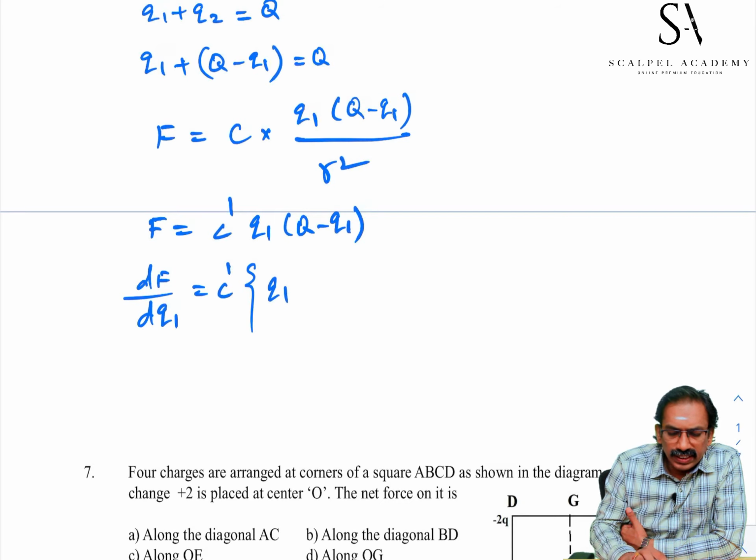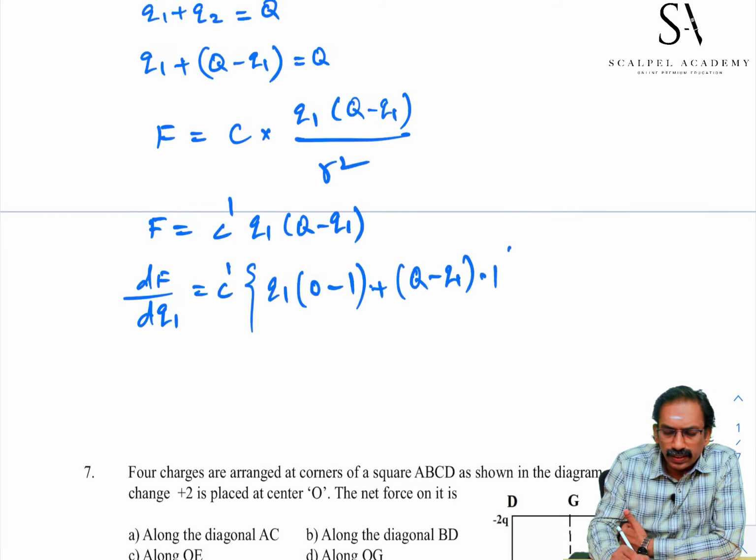First we differentiate Q minus Q1, d by dQ1 of Q minus Q1. This capital Q is constant, differentiation of this constant is 0, minus 1, plus Q minus Q1 into differentiation of Q1, which is 1. This rate of change is equal to 0.